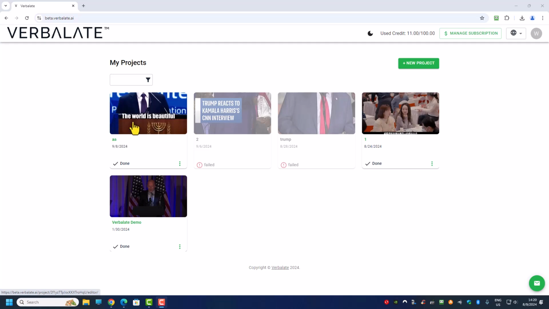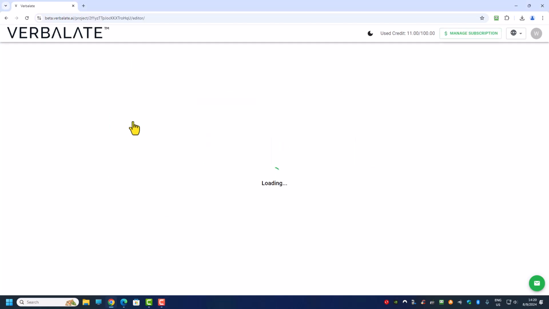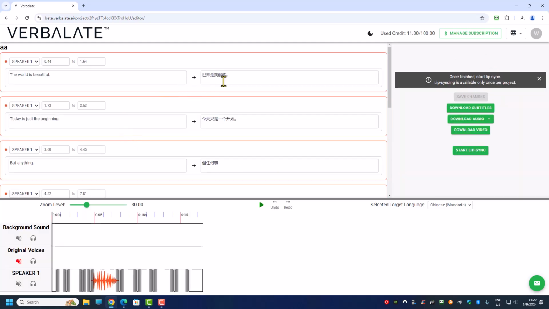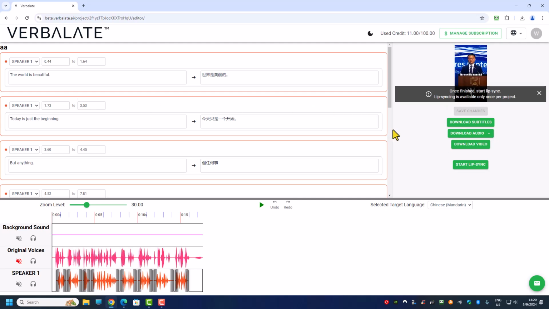So now when we click on this, it will bring us to this page that will show the translation. Let's just play it one time and see how it goes. And over here it says once finished, start the lip sync. Lip syncing is only available once per project, so you have to check the translation carefully.